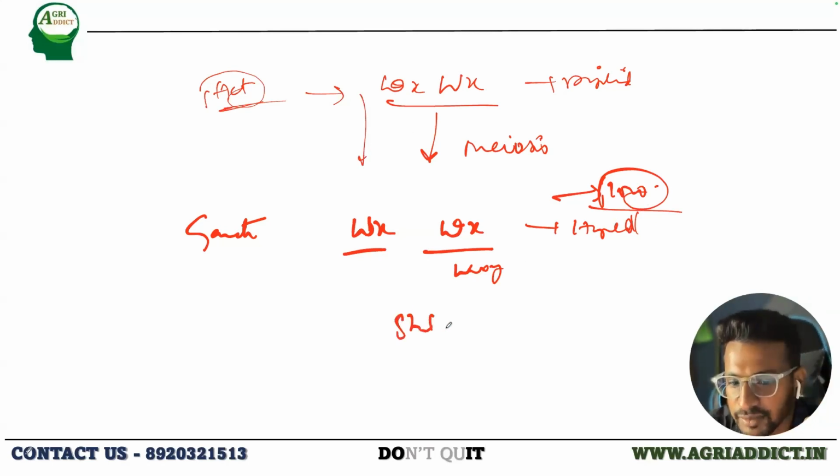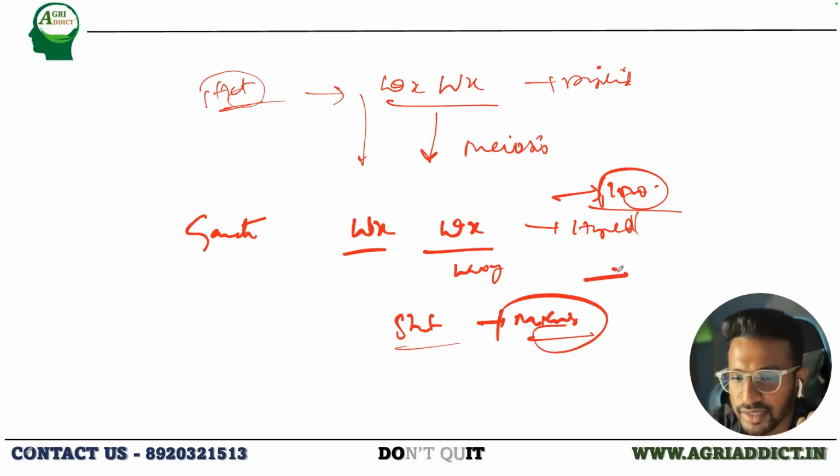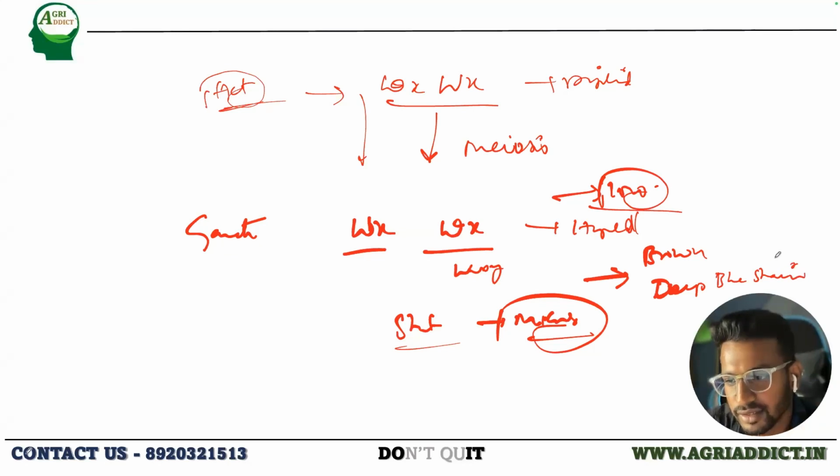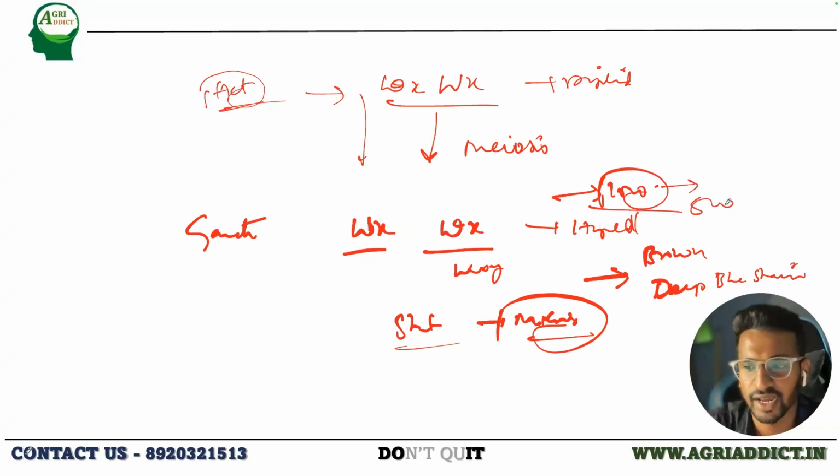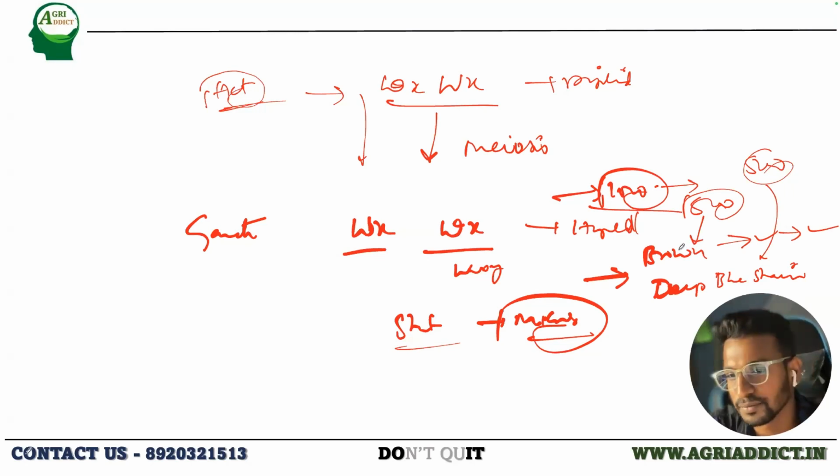If they stain these pollen grains and observe them in a microscope, what they observed is an equal proportion of brown stained pollen grains and deep blue stained pollen grains. So what does this mean? From the 1000 pollen grains, 500 give brown color when treated with iodine, and the other 500 give deep blue. What does it mean? There is an equal proportion of the gametes that are produced. Is it right or not?